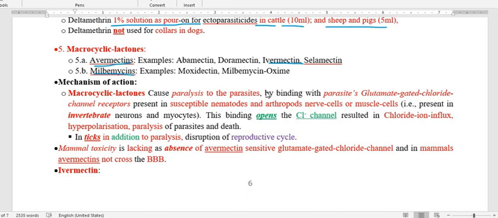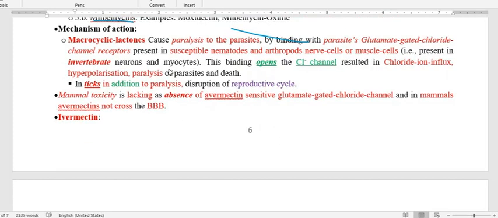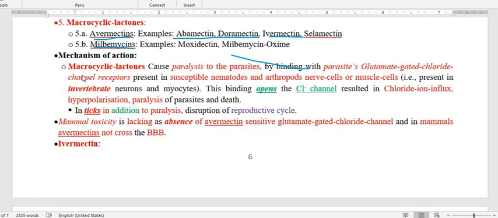From the milbemycins, the drugs are moxidectin, milbemycin, and milbemycin oxime. Other drugs from the avermectins are abamectin, doramectin, and selamectin. Regarding the mechanism of action, we already mentioned earlier that it is similar to the anthelmintic. So how is this drug acting? This drug is going to bind with the glutamate-gated chloride channel receptor present in the parasite.